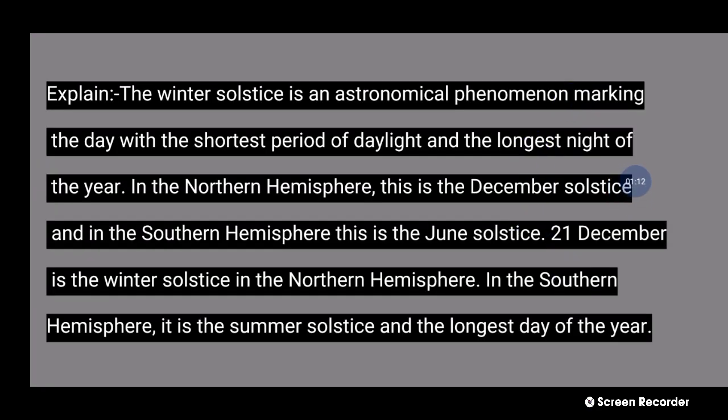81 number question explanation: the winter solstice is the astronomical phenomenon marking the day with the shortest period of daylight and the longest night of the year. In the northern hemisphere this is the December solstice, and in the southern hemisphere this is the June solstice. 21 December is the winter solstice in the northern hemisphere. In the southern hemisphere it is the summer solstice and the longest day of the year. Next question,